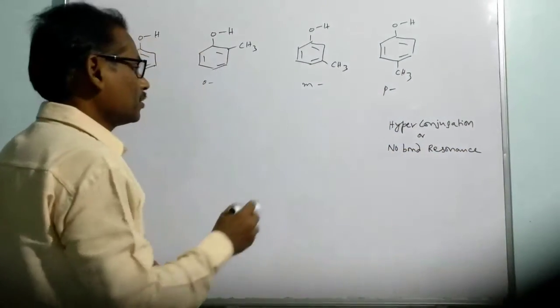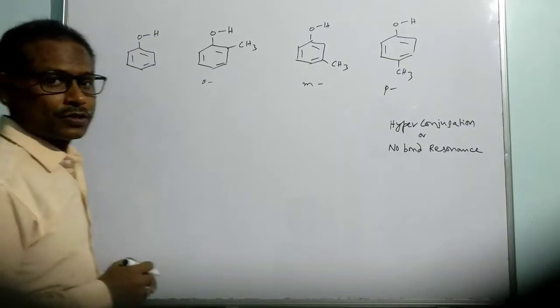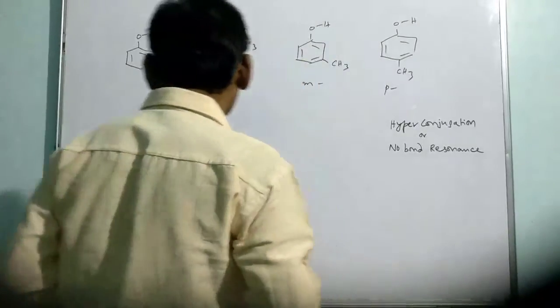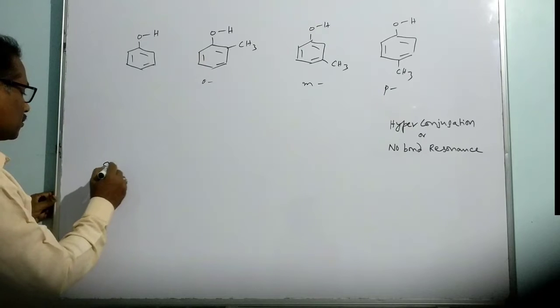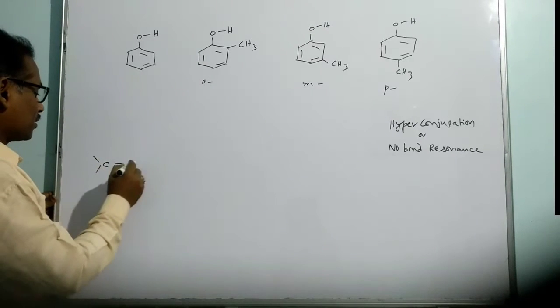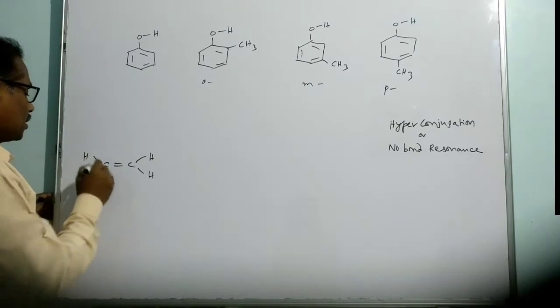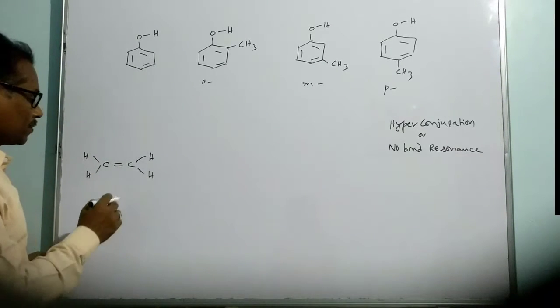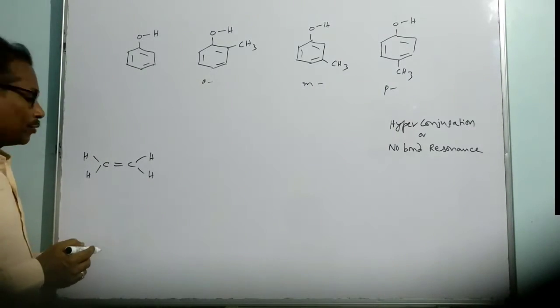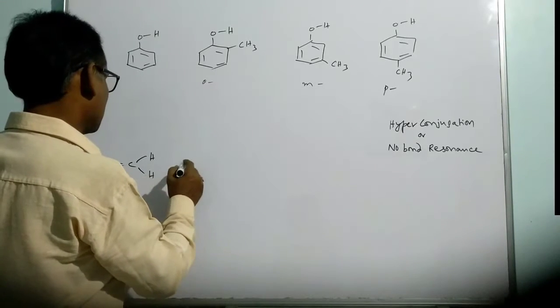Now let me tell you how hyperconjugation is noticed in the case of alkenes. We just take the simplest alkene, ethene. If one of the hydrogens is replaced with a methyl group, then we can find the situation.